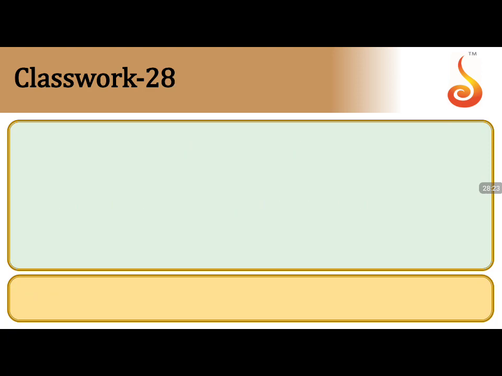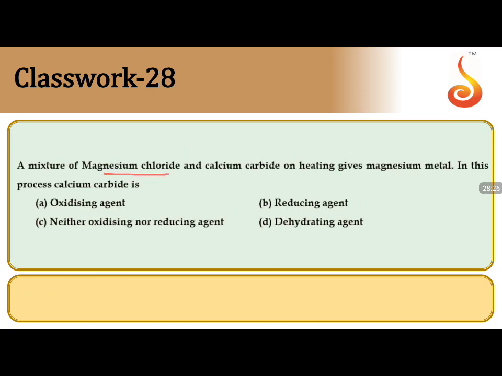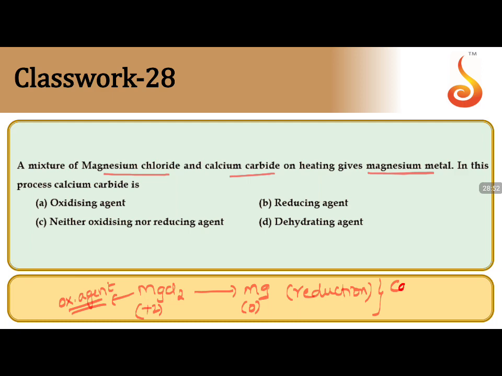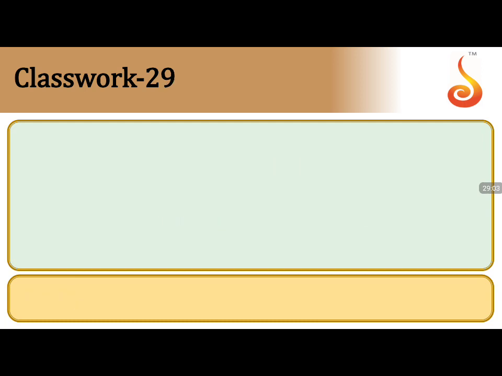Coming to question number 28, a mixture of magnesium chloride and calcium carbide. MgCl2 on heating gives magnesium metal, moving from +2 oxidation state to 0. This process is called reduction. If MgCl2 undergoes reduction, it acts as an oxidizing agent. Then in this process CaCl2 should act as a reducing agent. So the answer is reducing agent.